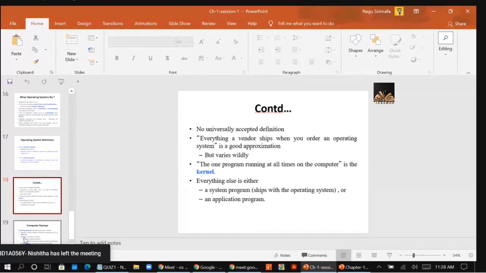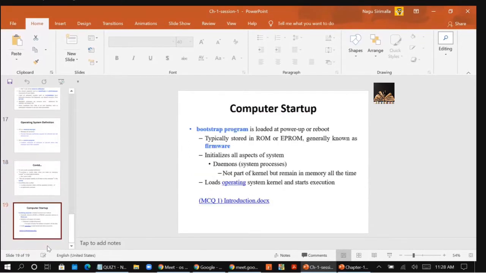Now coming to this operating system organization. The next topic is, you can say, computer system organization.